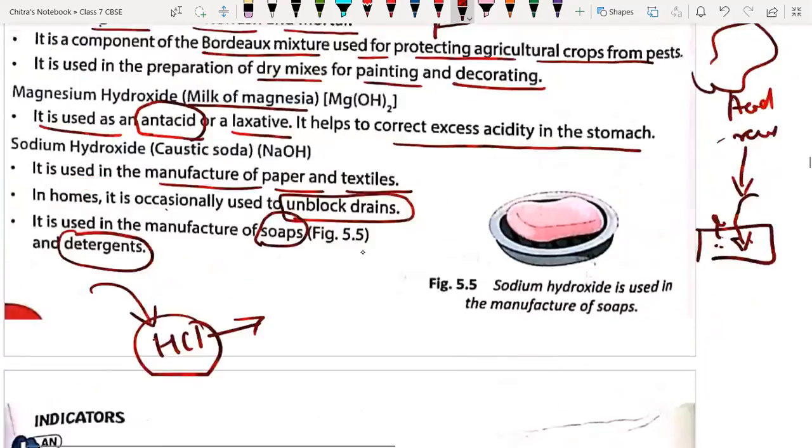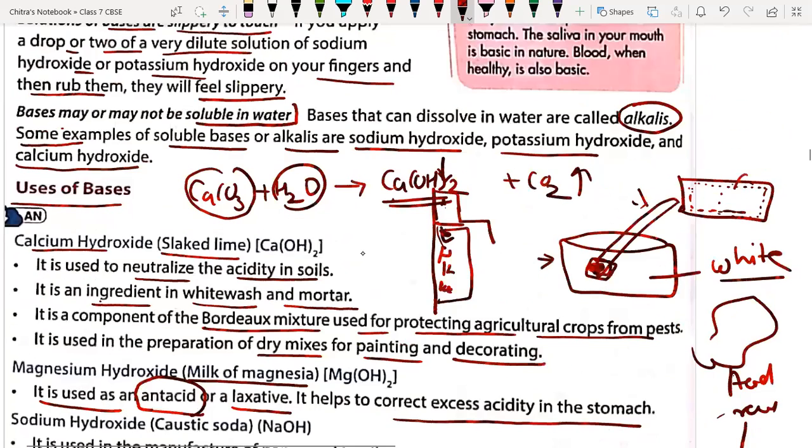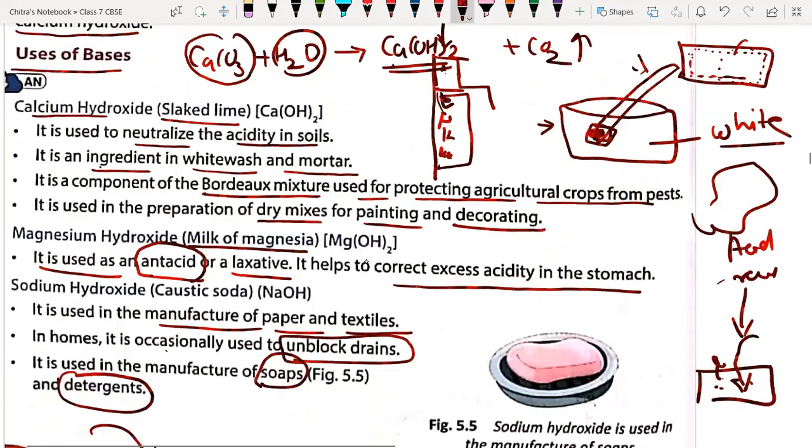So this is all about bases. If you have any kind of doubt in bases, you can ask the question.